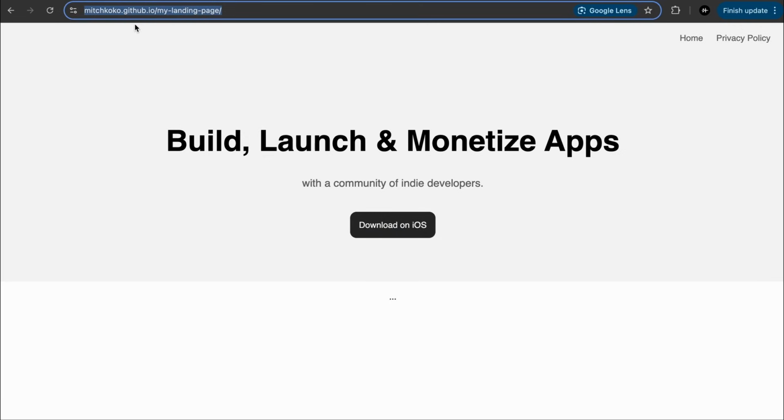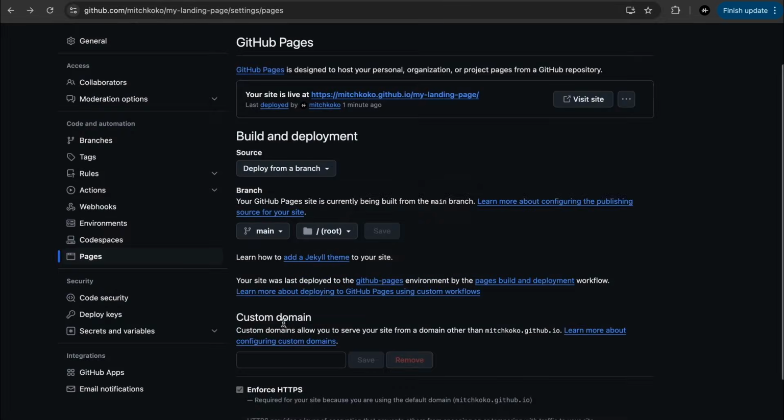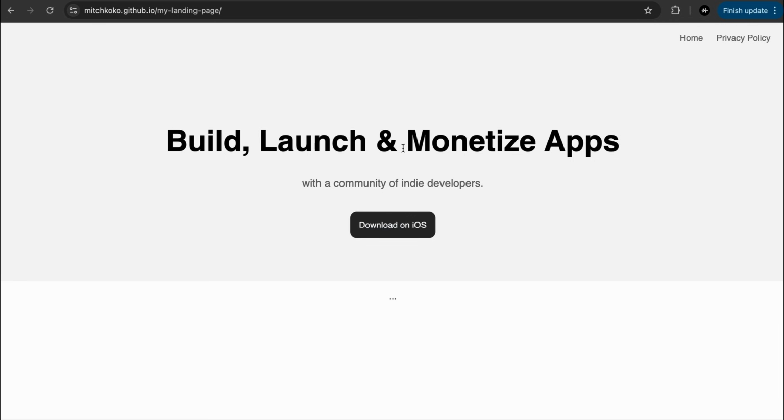And so you can see the URL is the Mitch Coco GitHub URL. So that's what I'm talking about. You can actually use your domain name if you have one. So that's something to think about when you go down the line for the custom domain. But this will do for us.